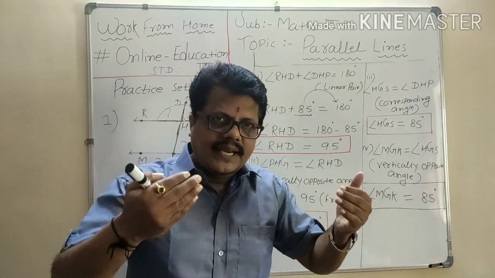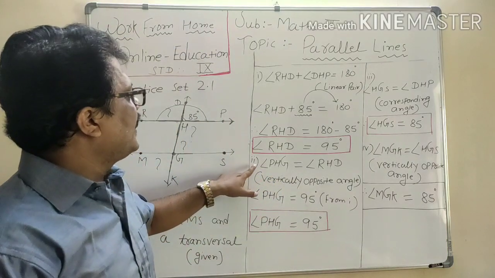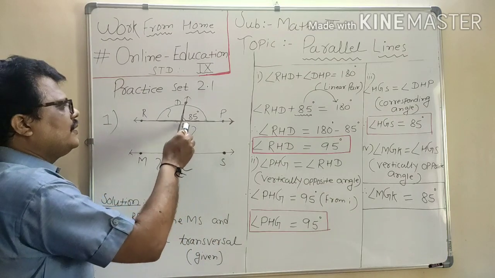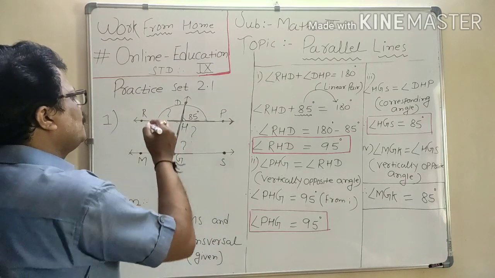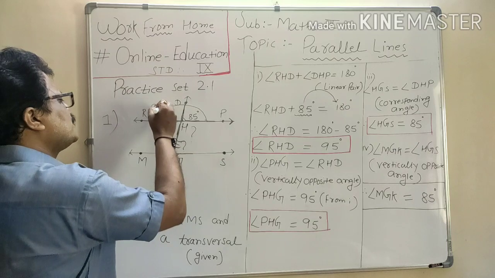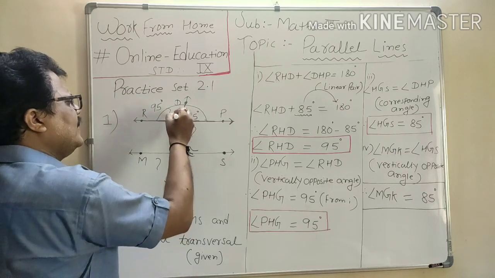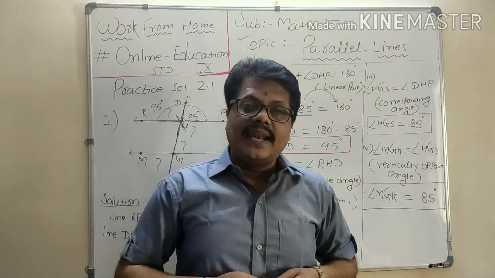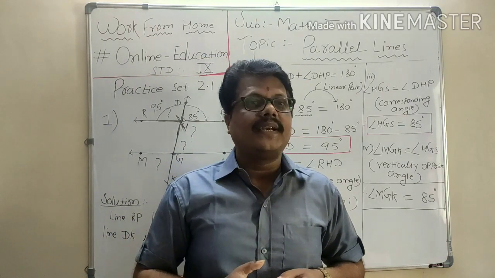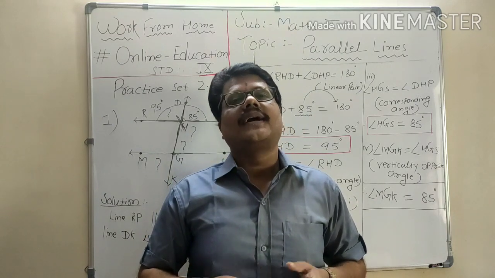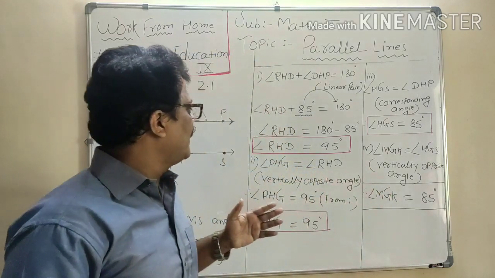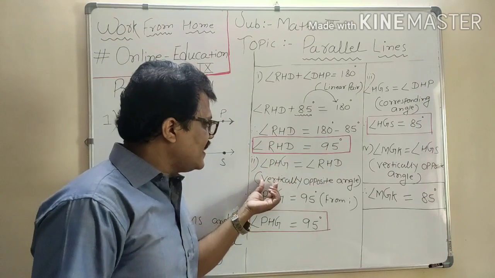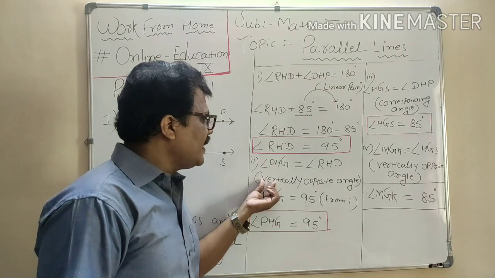Now the second thing we have to find out is angle PHG. I already marked it out. This is angle PHG, and now you have got this angle as 95. So dear student, if you see these two angles, they are known as vertically opposite angles, and in our first lesson we studied that vertically opposite angles are always congruent. So angle PHG is equal to angle RHD.